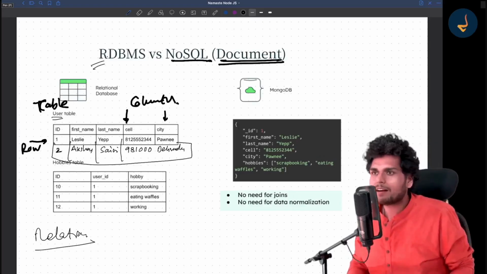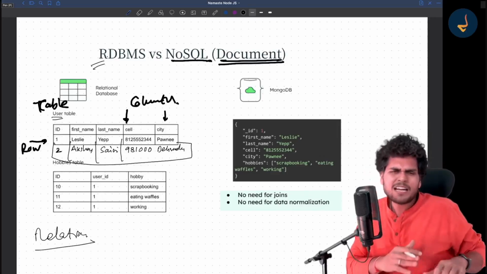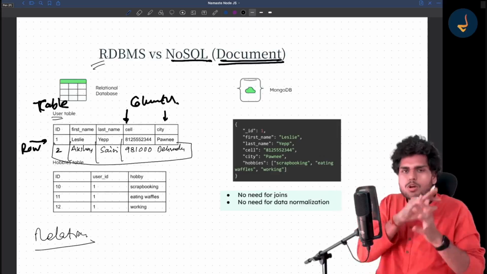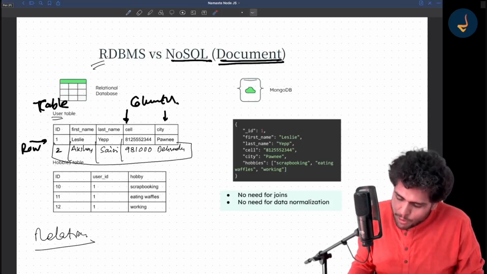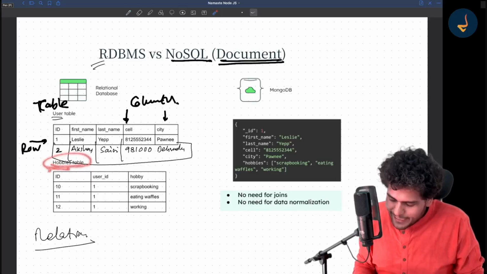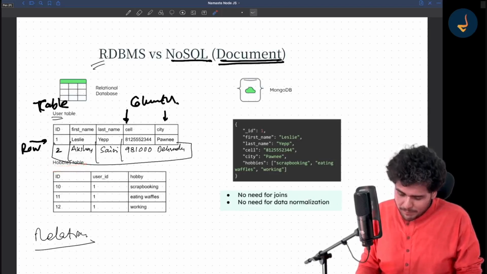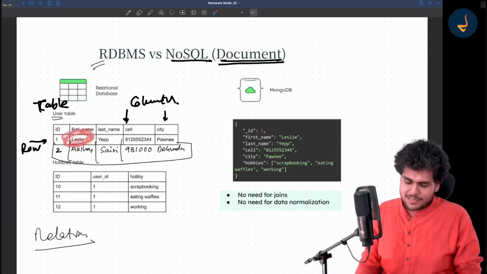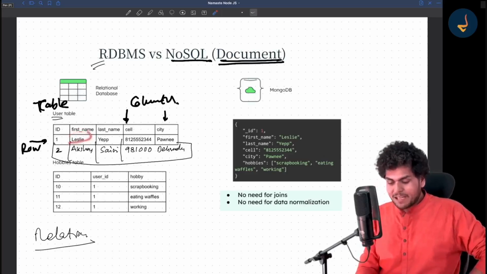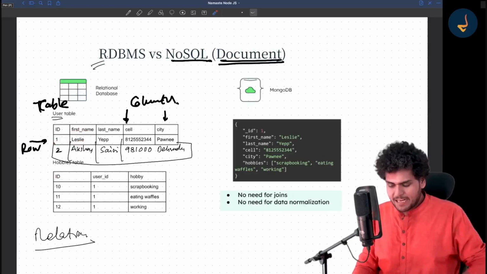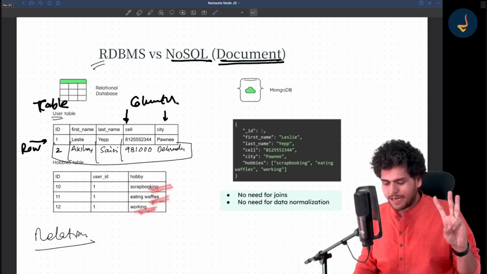So basically, if I go deeper into why hobbies should be kept separate, it depends on the application, so don't worry much about it if you don't understand it right away. But suppose we wanted to store the hobbies of the user. I can create a new table for hobby. Suppose I want to store some hobbies for Leslie. I will create a new table. Suppose Leslie has 3 hobbies: scrapbooking, eating waffles, and working.